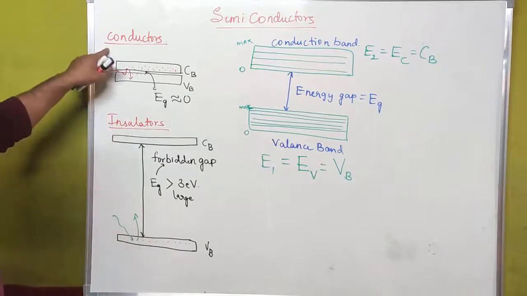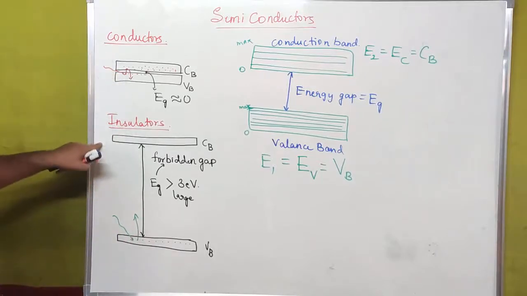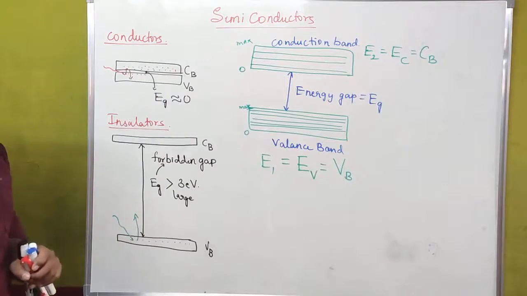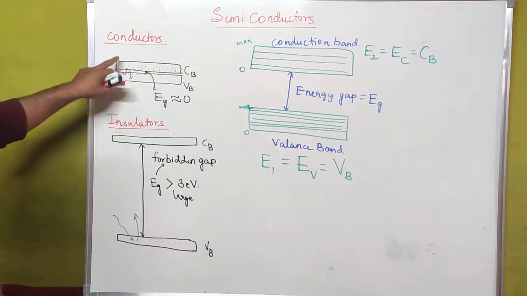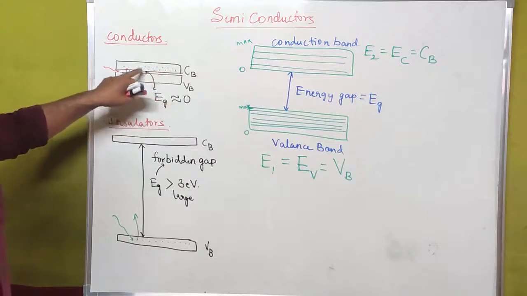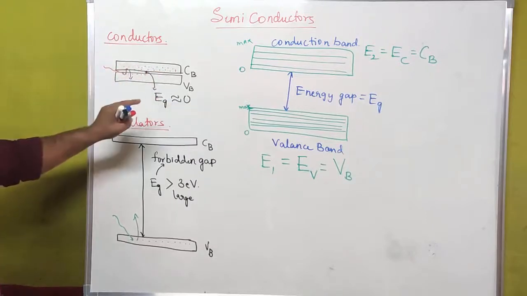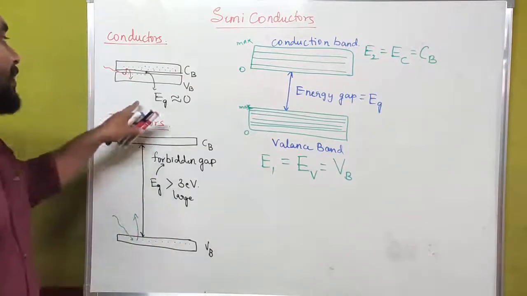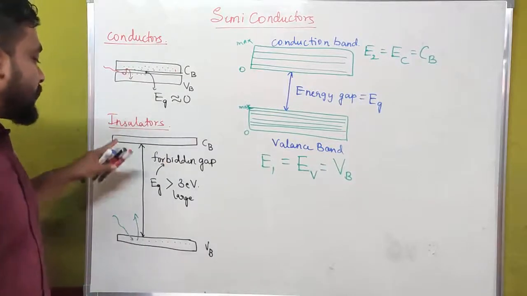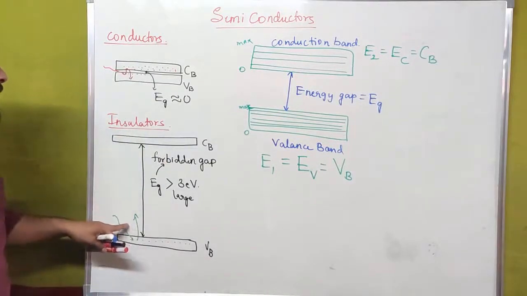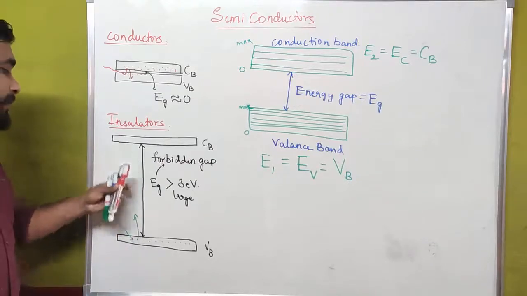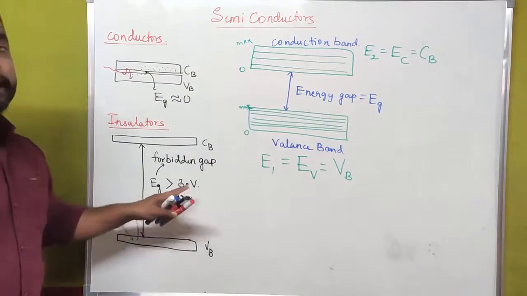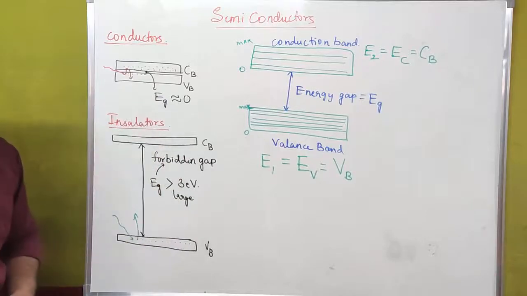This is all about conductors and insulators. If we know the concept of conductors and insulators, it is very easy to understand the concept of semiconductors. In case of conductors, the energy gap between the conduction band and the valence band is very low, or the bands overlap with each other. That's why we write the energy gap as 0. In case of insulators, the energy gap is very high, which we call the forbidden gap, and it should be greater than 3 electron volt.